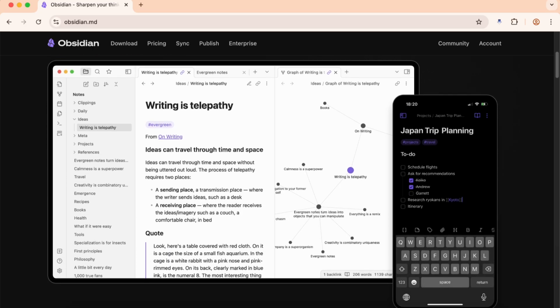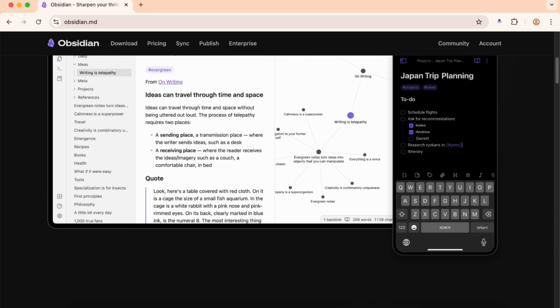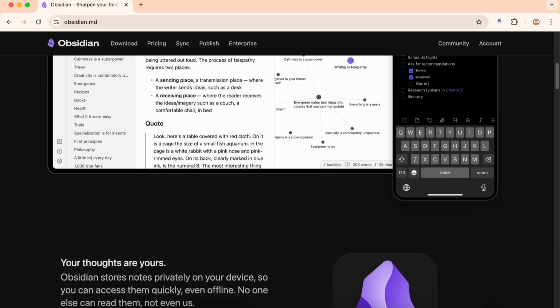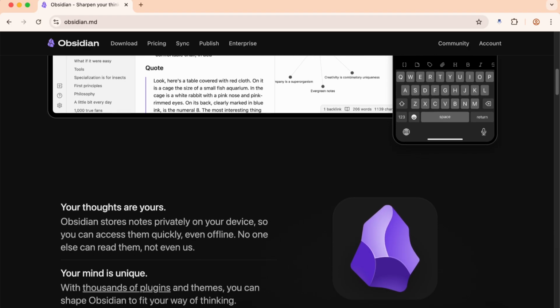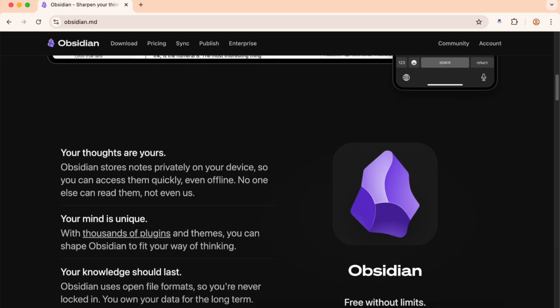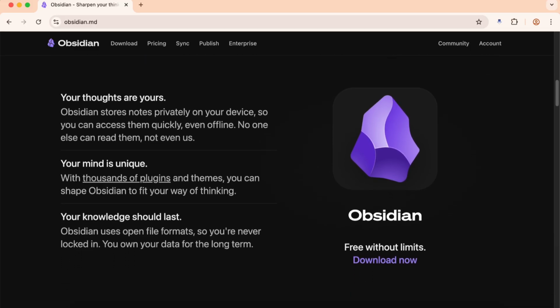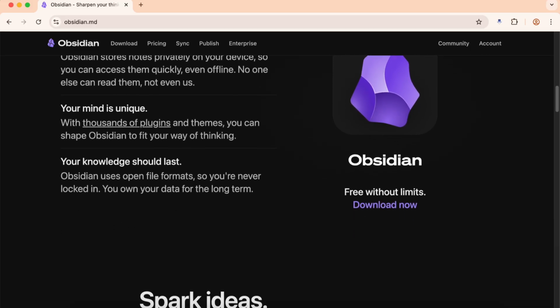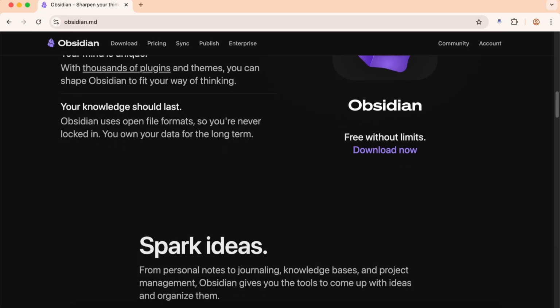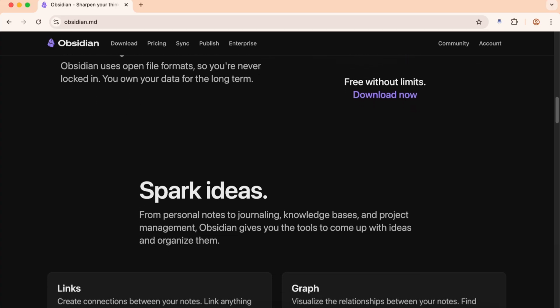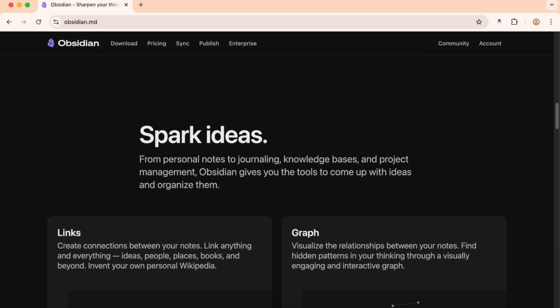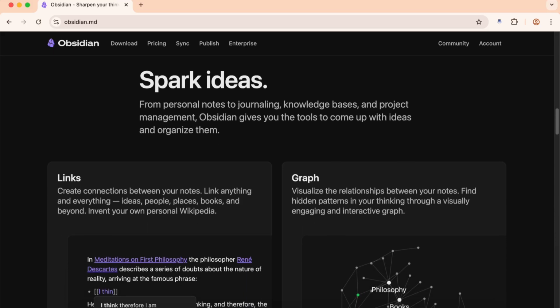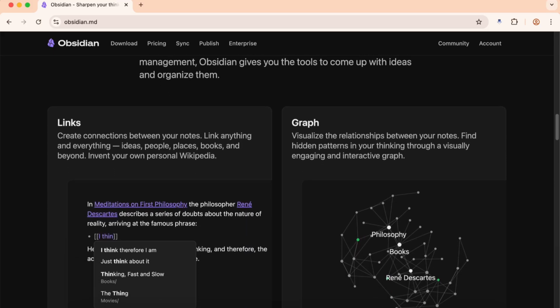Obsidian is fundamentally different from most note taking apps because it's built around the concept of linked thinking and knowledge graphs. Here's the thing nobody talks about: Obsidian has a steep learning curve, but it's worth every minute you invest. In my first week, I was honestly frustrated. The interface felt overwhelming and I couldn't figure out why people were so obsessed with it. But by week 2, something clicked.